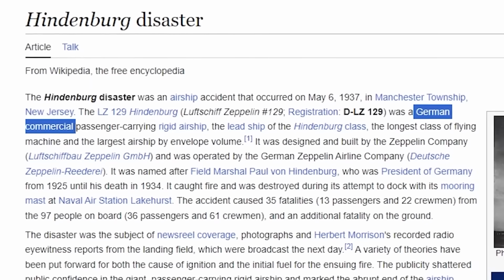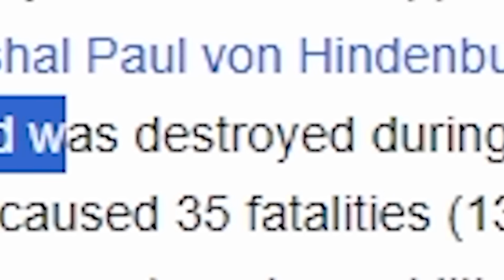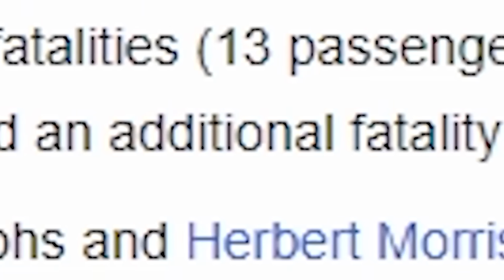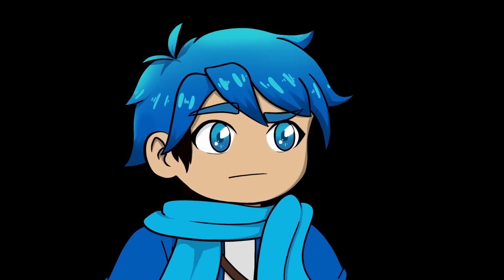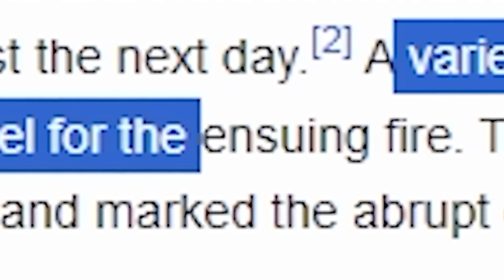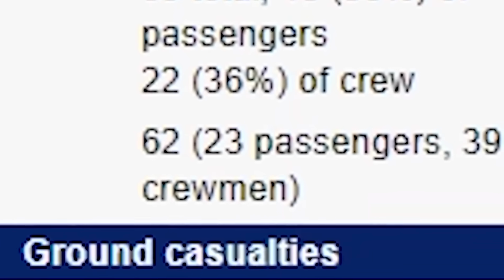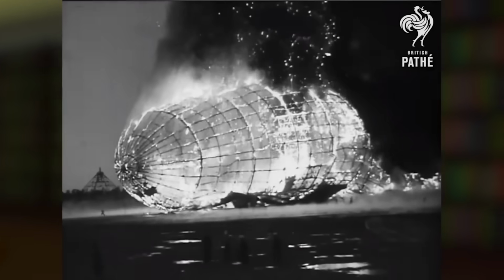So it was a German commercial passenger airship. It caught fire and was destroyed during its attempt to dock. Okay, the accident caused 35 fatalities from the 97 people on board and an additional fatality on the ground. Well, most of them were actually the crewmen there. A variety of theories have been put forward for both the cause of ignition and the initial fuel for the ensuing fire. In total there were 36 passengers and 61 crew, and only 62 people survived. What's crazy is there's actual recording of this incident where the whole thing is just engulfed in flames. Take a look at that. It literally just burned until there was nothing left.